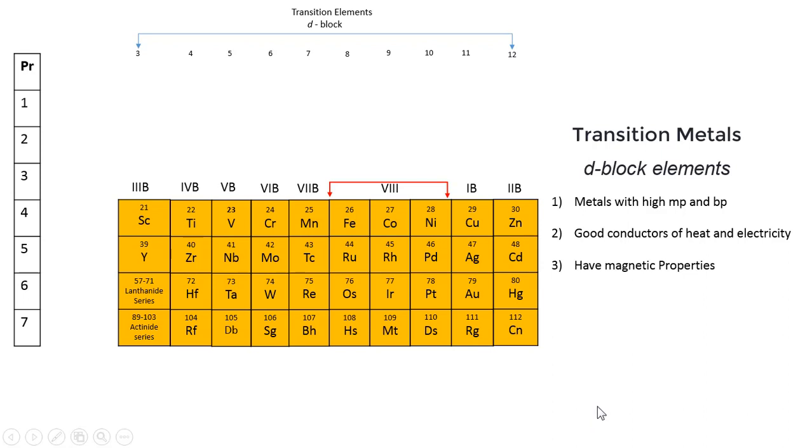They have magnetic properties. They can act as catalysts. I believe you remember what catalysts are. Catalysts are those substances which take part in a chemical reaction and increase or decrease the speed of the chemical reaction without directly participating in that reaction. They may exhibit variable valencies as well.